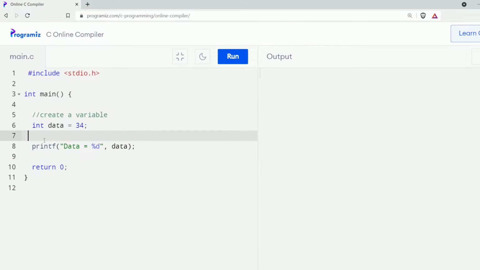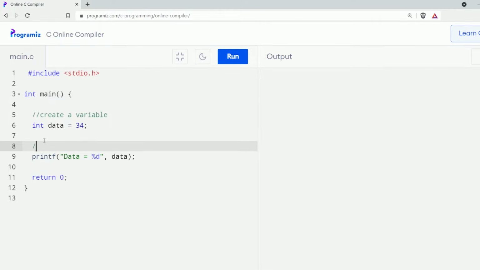And I'll add another comment here. Print the value of data variable. Here these lines that start with 2 forward slashes are comments. We add them to make our program easier to understand for everyone.